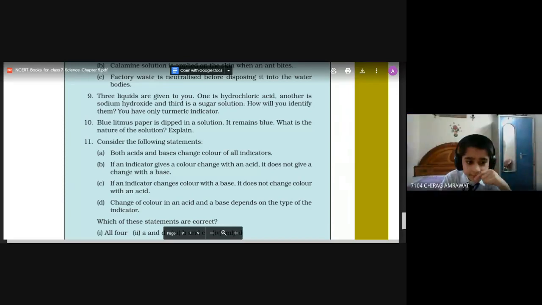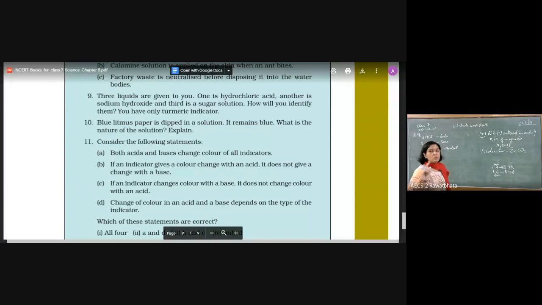Listen to me very carefully. You have turmeric. We know that turmeric turns red in case of basic. I have only one indicator, and this indicator does not change color in acid. First thing I'm going to do is add turmeric to the base.